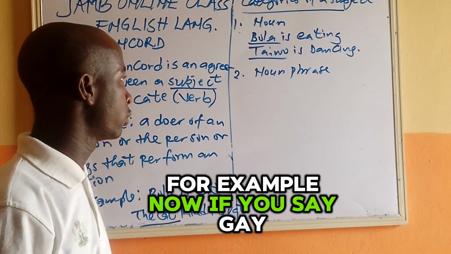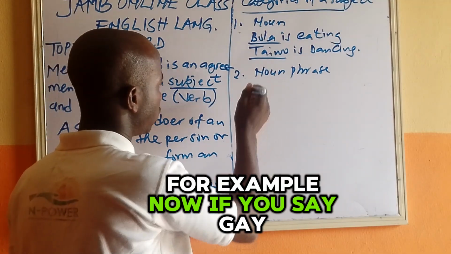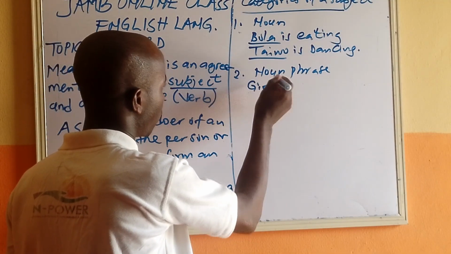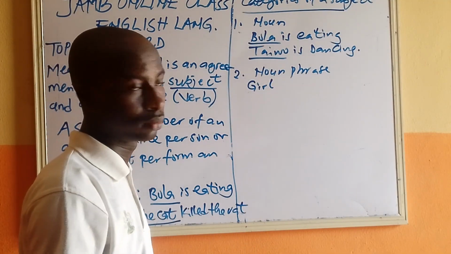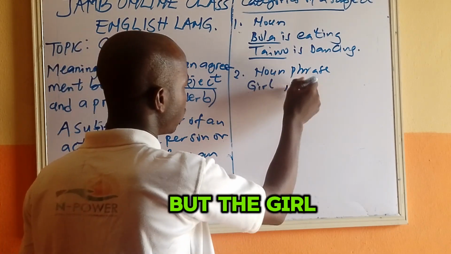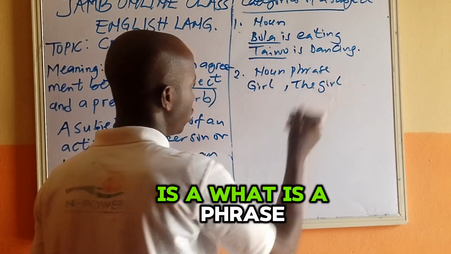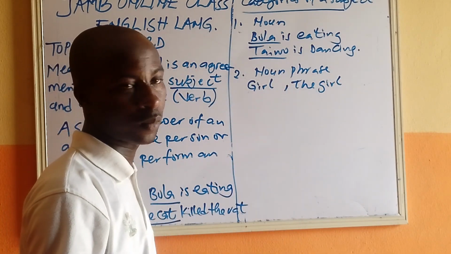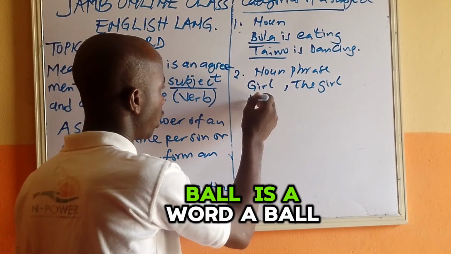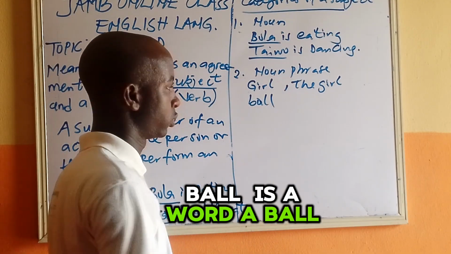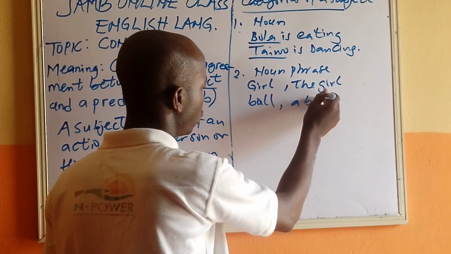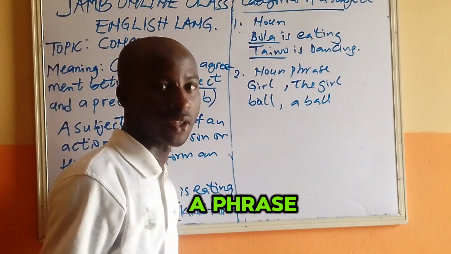For example, if you said girl, girl is a word, but the girl is a phrase. Ball is a word, a ball is a phrase.